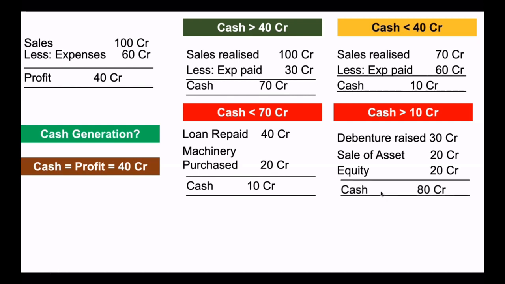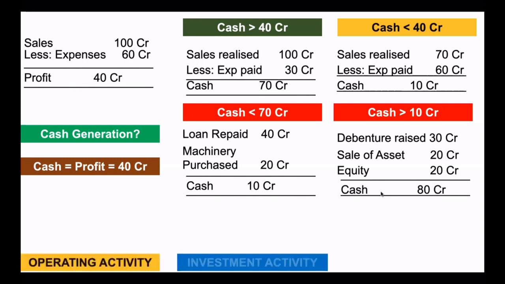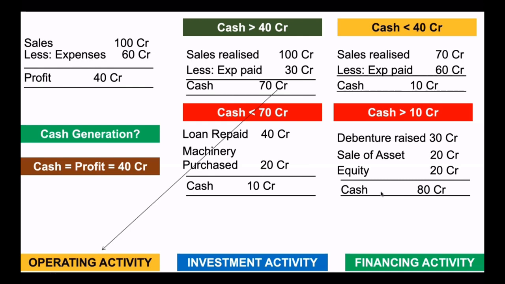So what we have to understand is, in business, cash is not generated merely by profit. It is from various activities. We call them as cash flows from operating activity, cash flows from investment activity, and cash flows from financing activity. Look at this 70 crore. This is a cash flow from operations, operating activity. Whereas this 40 crore repaid is a result of financing activity. They raised finance in the past. They are repaying that now, financing activity.